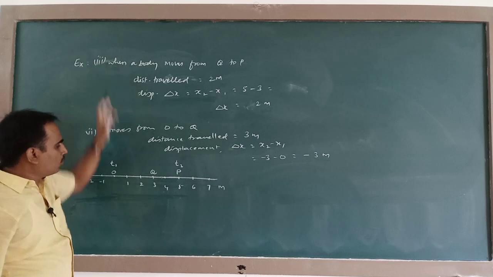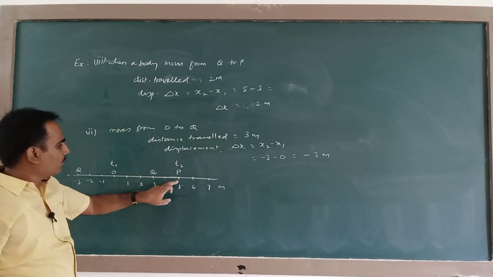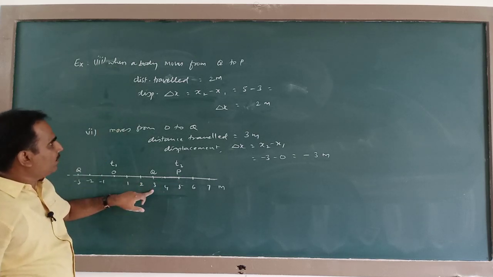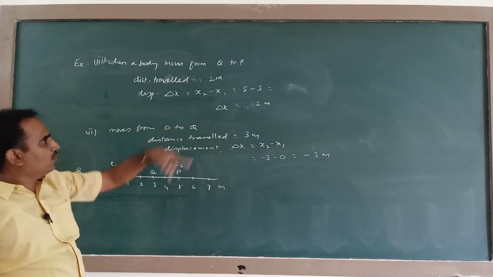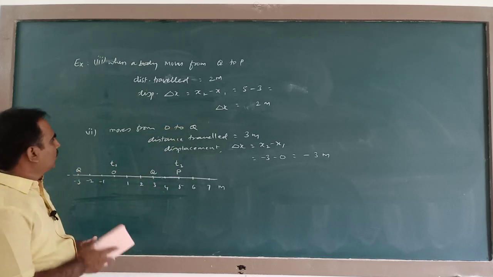When a body moves from Q to P, from here to here, initial position is 3 meter, final position is 5 meter, so you will get 2 meter.